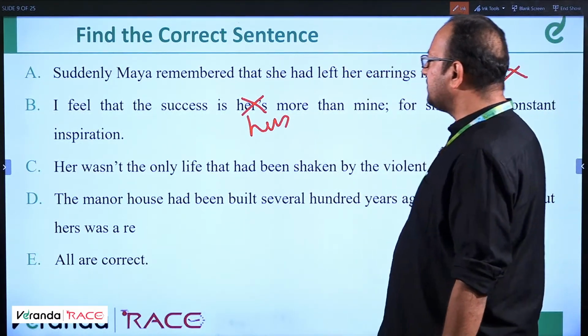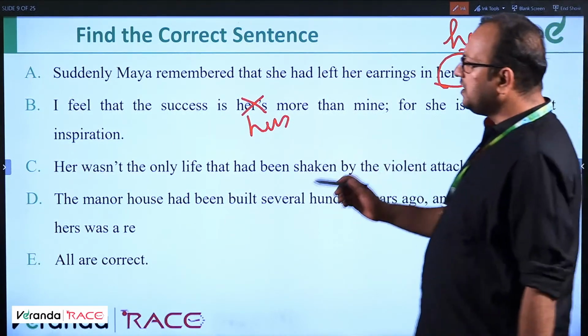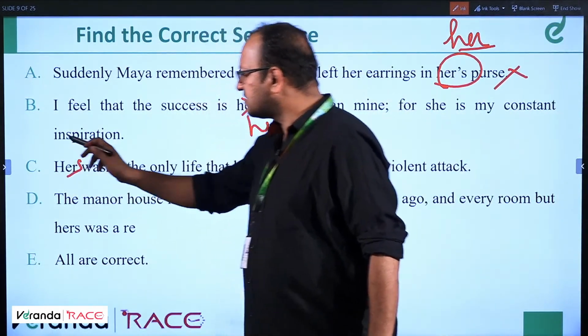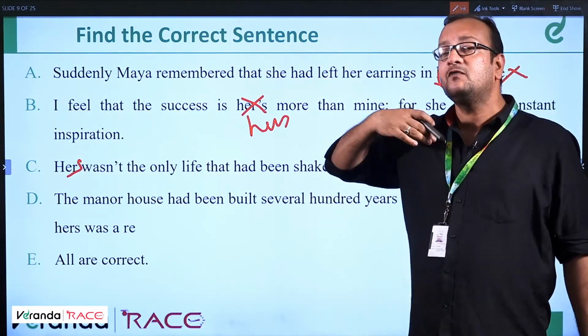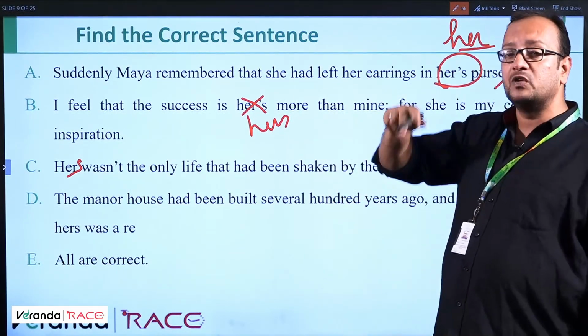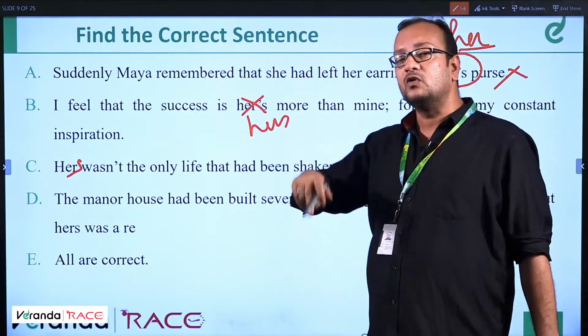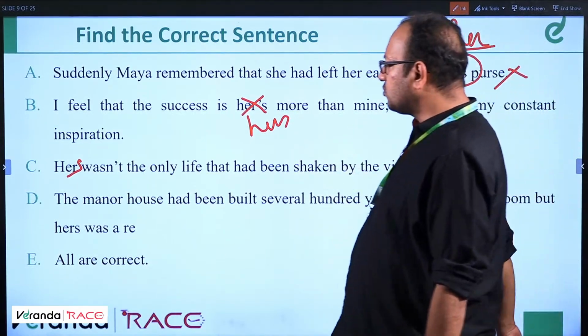Her wasn't the only life that had been shaken by the violent attack. It should be hers. Hers means hers life. We cannot, like mine wasn't the only life. It's not like my life was the only life. It's mine wasn't the only life, or hers wasn't the only life. So this is incorrect. Let's check the fourth one.